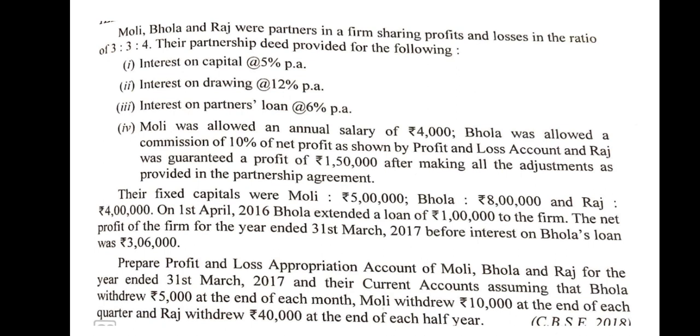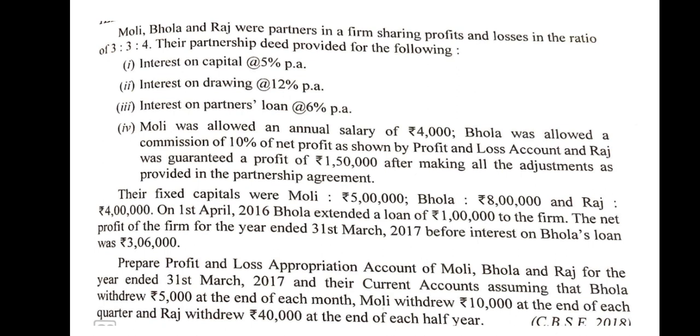The net profit of the firm for the year ended 31st March 2017, before interest on Bhola's loan, is 3,06,000. Prepare the profit and loss appropriation account of Molly, Bhola and Raj for the year ended 31st March 2017 and their current accounts, assuming Bhola withdrew 5,000 at the end of each month, Molly withdrew 10,000 at the end of each quarter, and Raj withdrew 40,000 at the end of each half year. So there is a drawing. First prepare the profit and loss appropriation account.